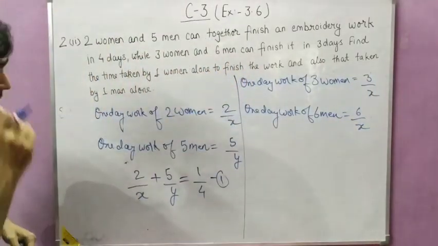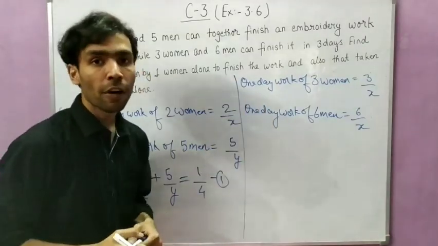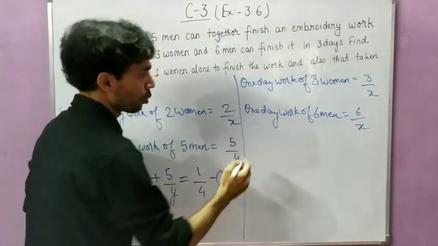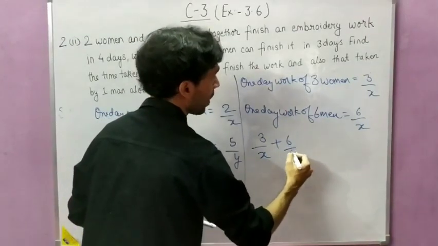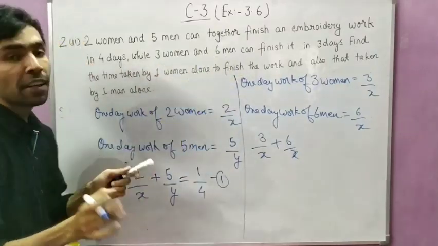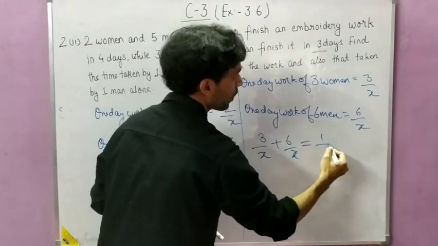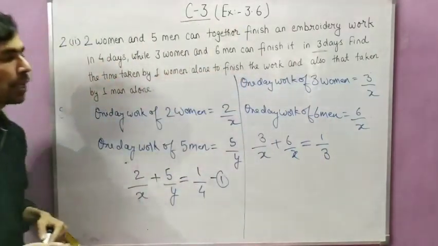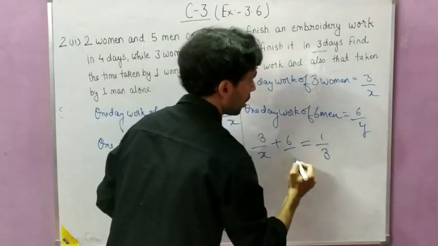Okay, and see, when both are added, that will be the work of 1 day of both of them, so that will be equal to 3 by x plus 6 by y, and when 3 women and 6 men are working together, they finish in 3 days, so it will be equal to 1 by 3. Okay, so this will be our equation number 2.